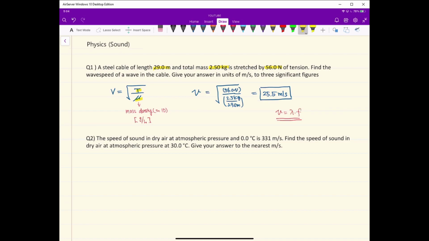Now, let's look at question number 2. The speed of sound in dry air at atmospheric pressure and 0 degrees Celsius is 331 meters per second. Find the speed of sound in dry air at atmospheric pressure at 30 degrees Celsius. So pressure stays the same and the temperature increased by 30 degrees Celsius.